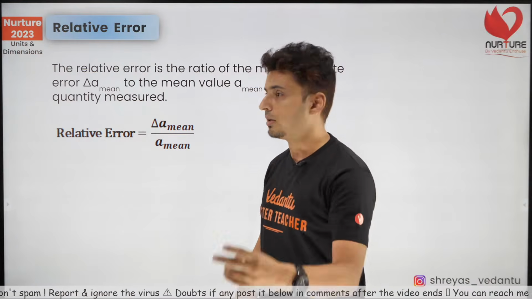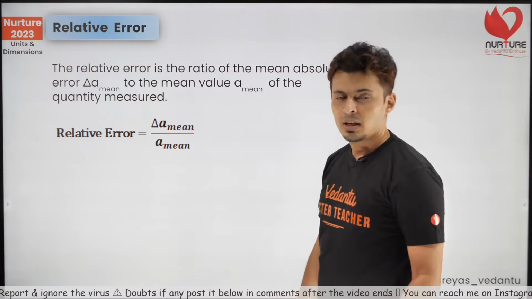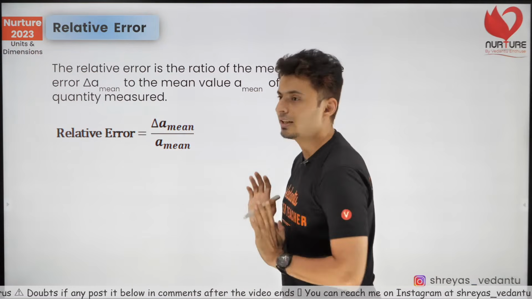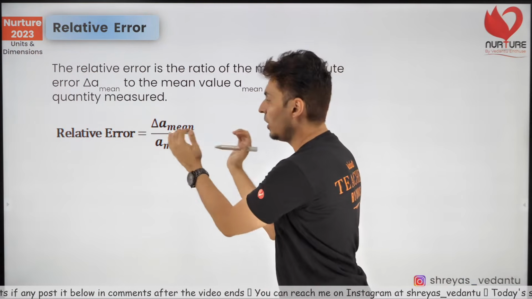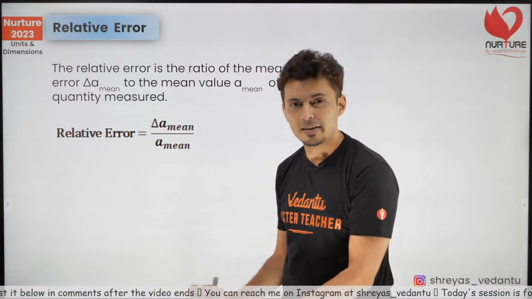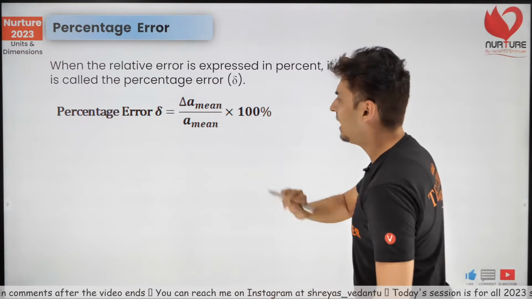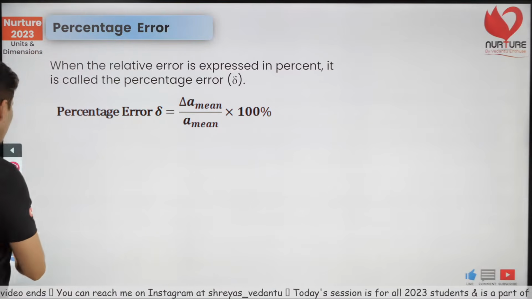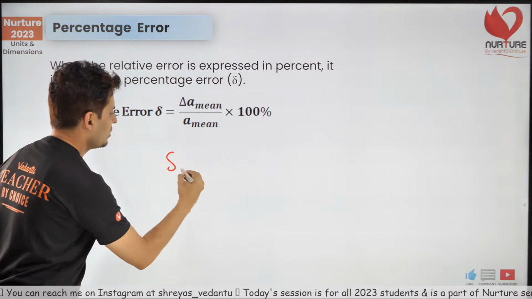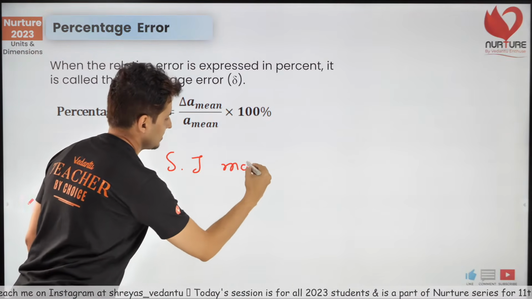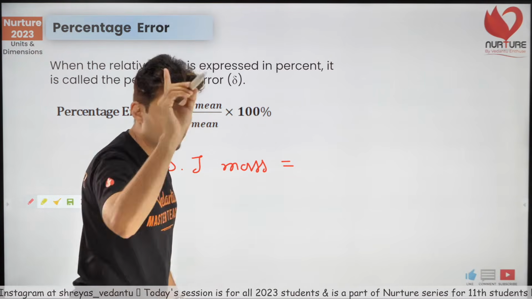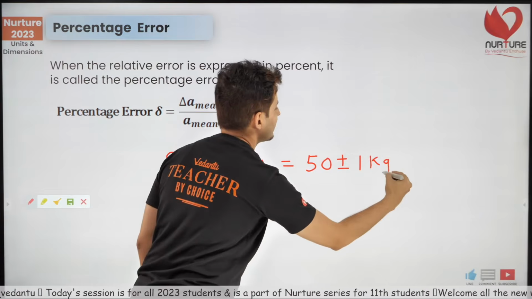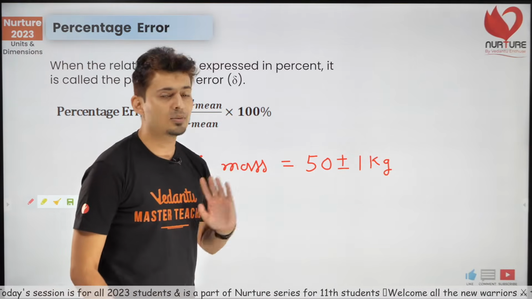Now, two important terms. Relative error. Relative error means how much is your error upon how much is your average value. Error upon average value, that is called relative error, and when you multiply it by 100, it becomes percentage error. Example, I tell Samuel John's mass is 50 kg plus or minus 1 kg.